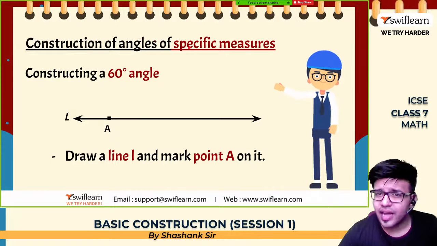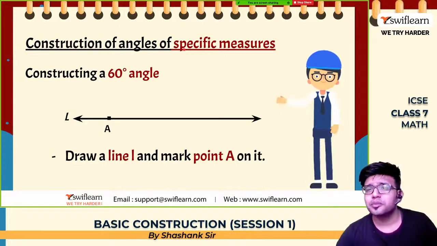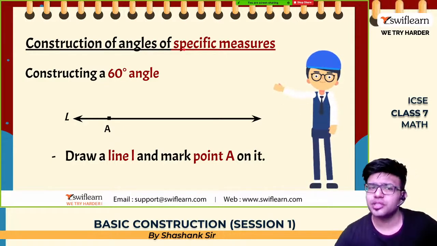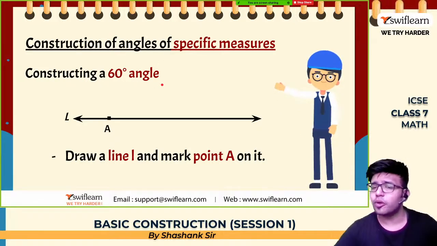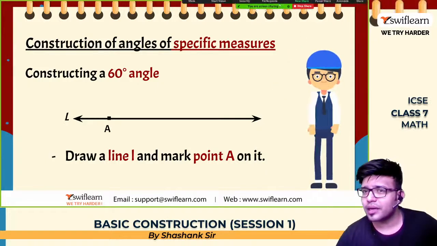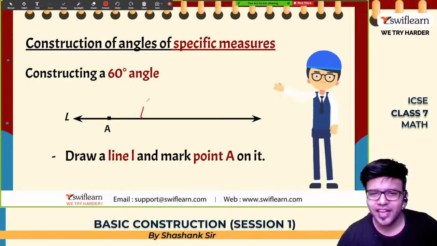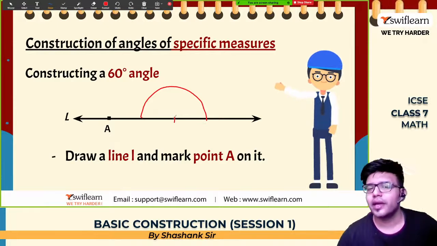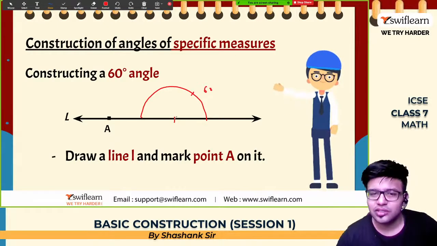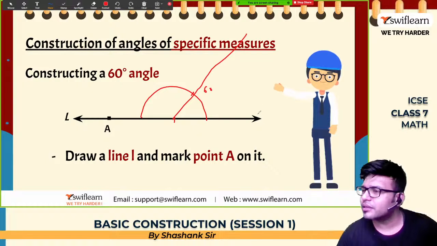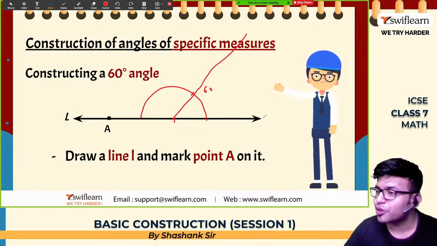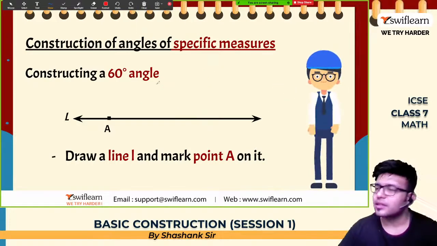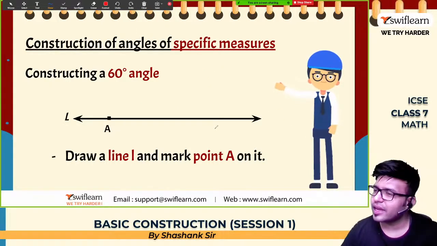Now, construction of angles of specific measures. Constructing a 60-degree angle. Very easy. सर हम लोग प्रोटेक्टर रख के 60 मार्क करके ड्रॉ कर सकते हैं. Yes, you can draw it. Okay. So see the marking 60. Join this line. Sir, हो गया हमारा angle 60. Yes. But without using the protractor, can you draw only using scale and compass? Sir, कैसे draw करना है सिखाओ हमें.